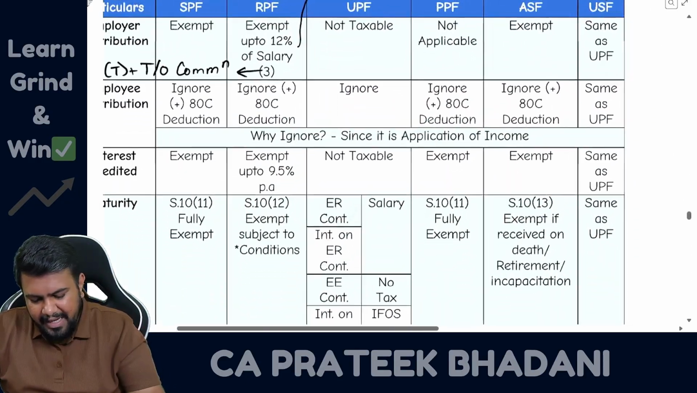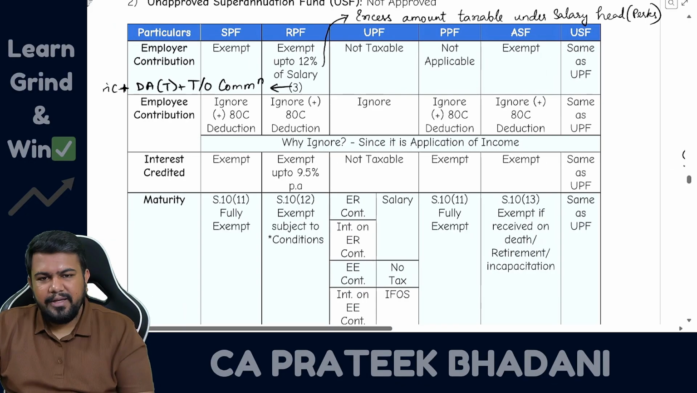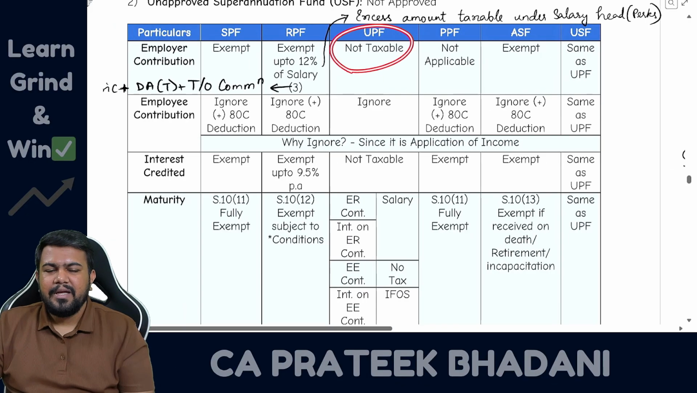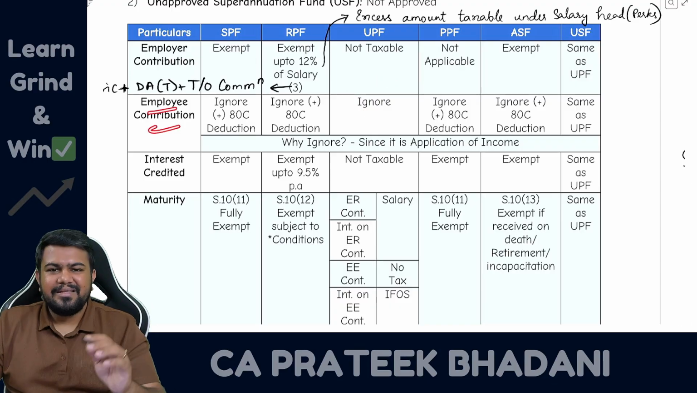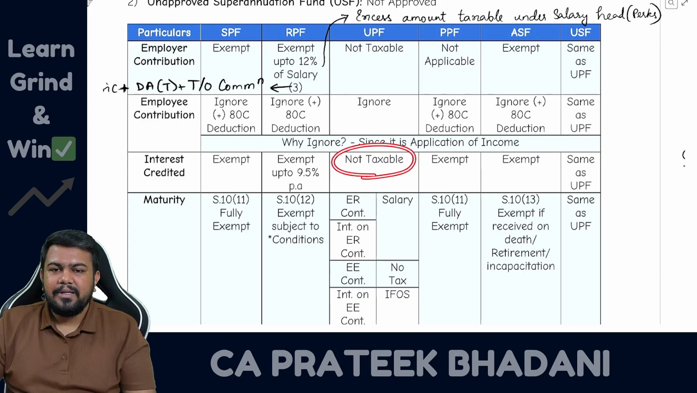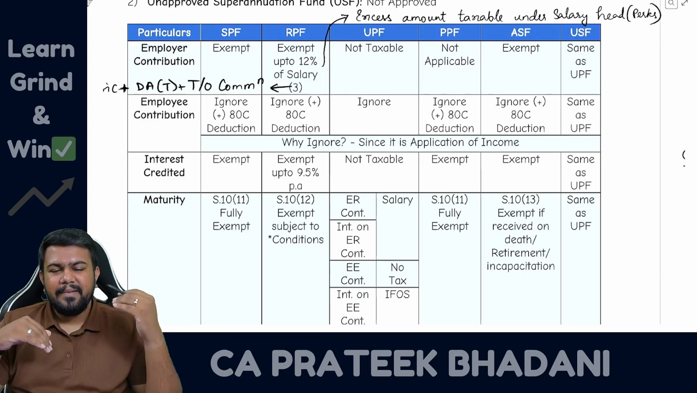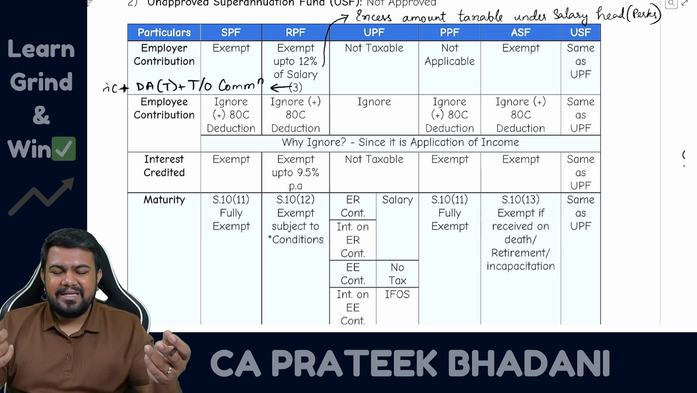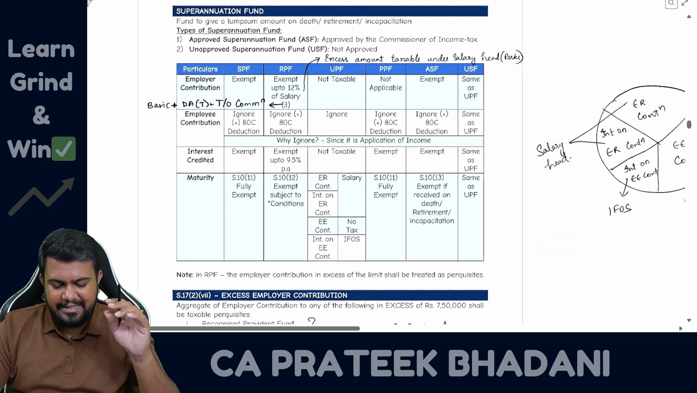Now let us talk about unrecognized provident fund. Unrecognized provident fund, employer contribution is not taxable. Employee contribution also you should ignore, but in case of unrecognized, there is no 80C deduction also. Then interest also is not taxable, but maturity will be fully taxable. How to tax the maturity, sir?